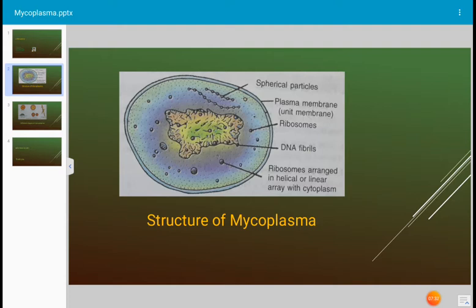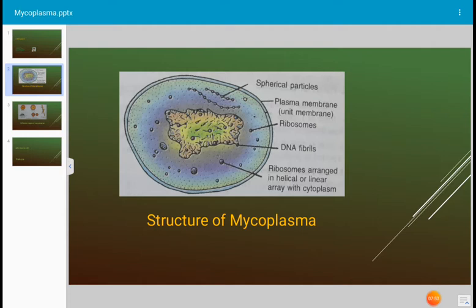And the mycoplasmas are very small, unicellular. Uni means one cell structure. And these mycoplasmas are non-motile. That means flagella are absent in the mycoplasma. And these are ultramicroscopic. That means we can see them only under the electron microscope.